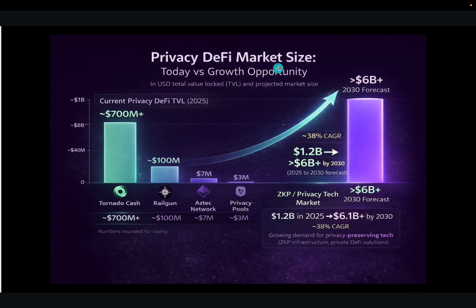And if we see the previously defined market size, you can see Tornado has around $700 million worth of TVL. Railgun has $100 million. Aztec Network has around $7 million. The ZKP market is around $1.2 billion in 2025, and it is going to be around $6.1 billion plus in 2030 with a 38% CAGR.